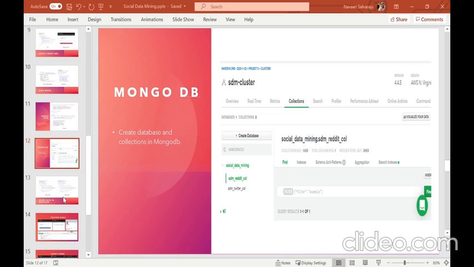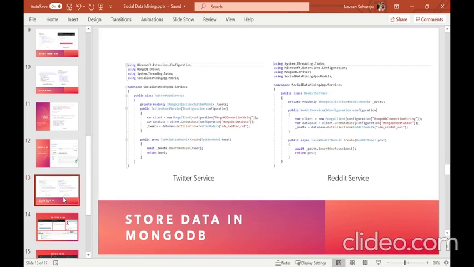And in the ASP.NET Core part, I created two service classes, one for Twitter, one for Reddit, to save the data of my tweets and posts to my Reddit account.